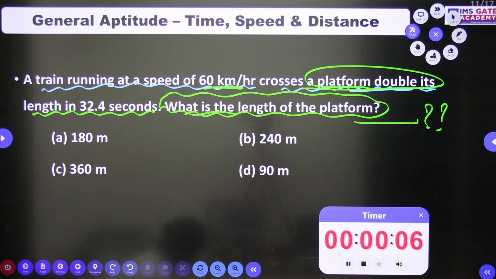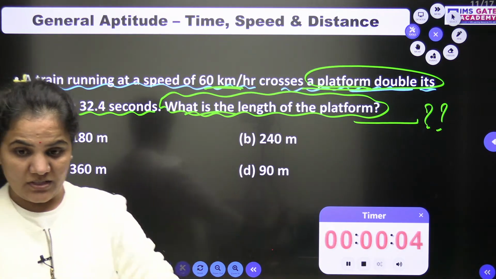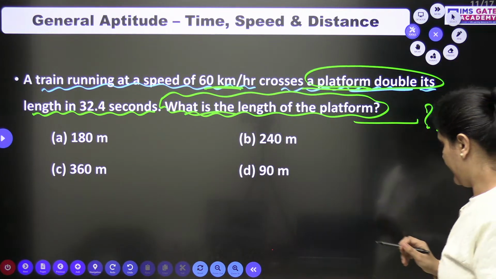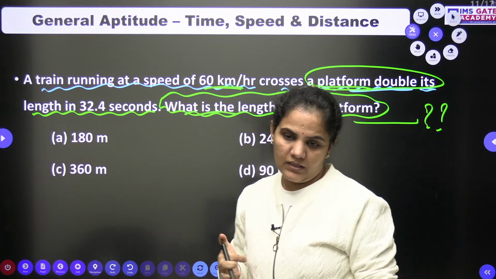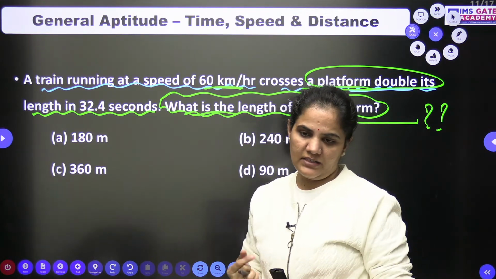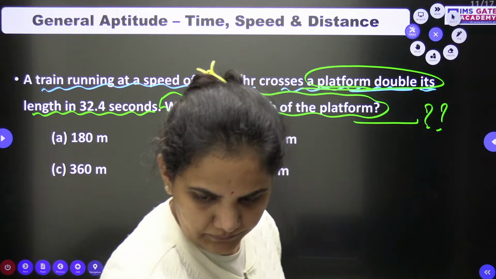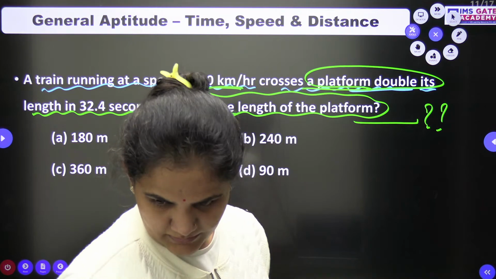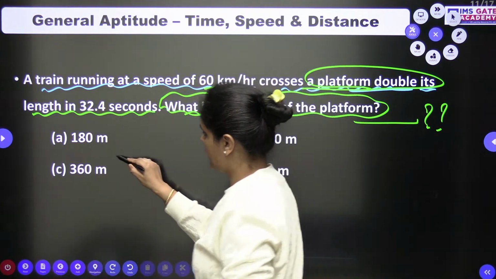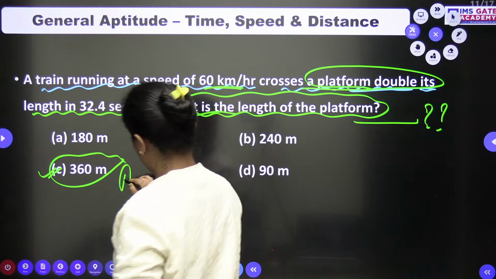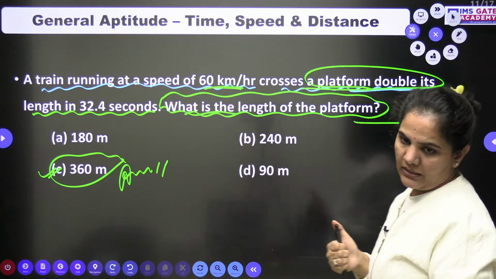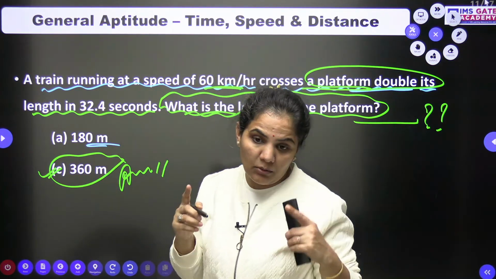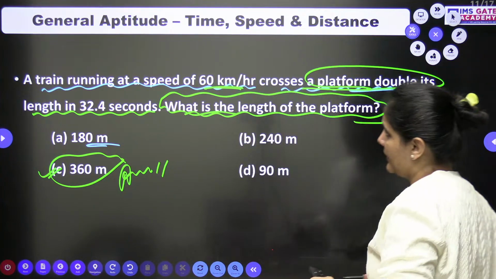The question is asking about the length of the platform, Aditya. All right. Time up. Till now only one guy has replied. Mahalakshmi is with option C. Absolutely right. Shabash. It's not A. Actually, A is the length of the train, Aditya. The question is asking about the length of the platform. So, the double. Okay, let's approach it.